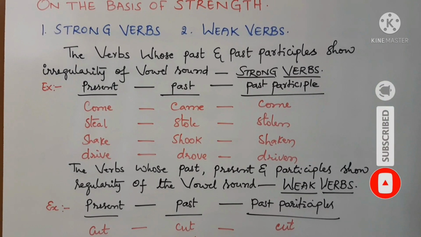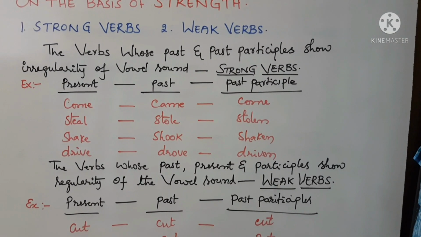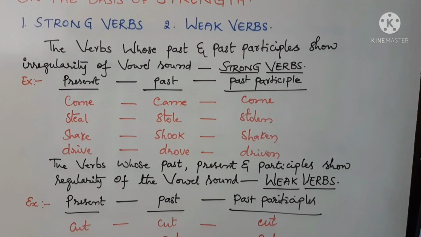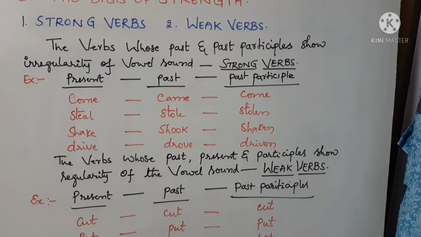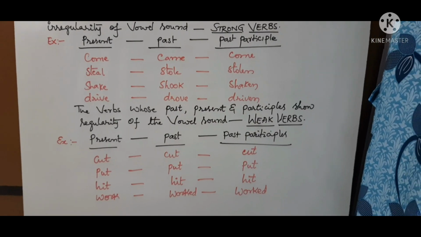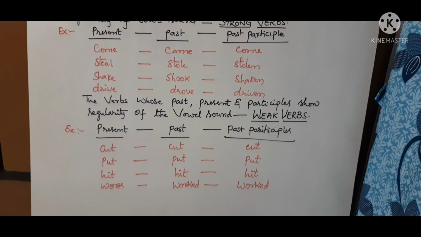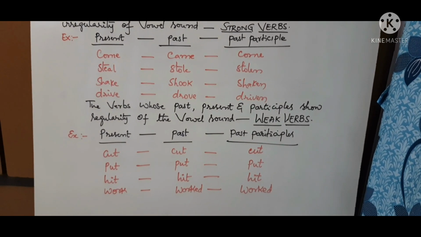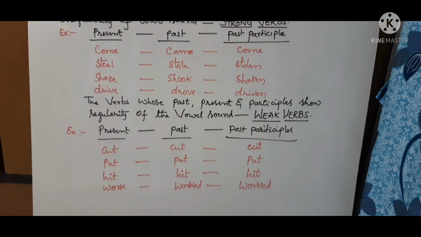Let us come to the second one. The verbs whose present, past and past participle forms show regularity of the vowel sound are said to be weak verbs. I have taken some verbs for showing regularity in the vowel sound. Cut, cut, cut.